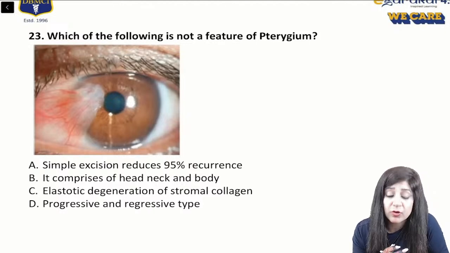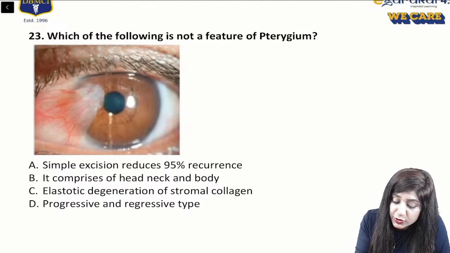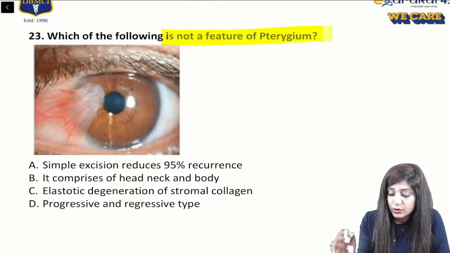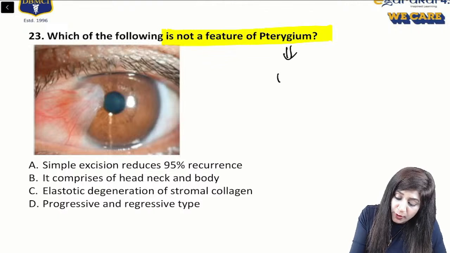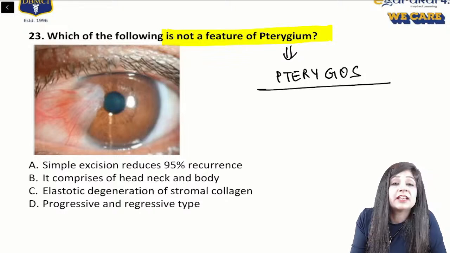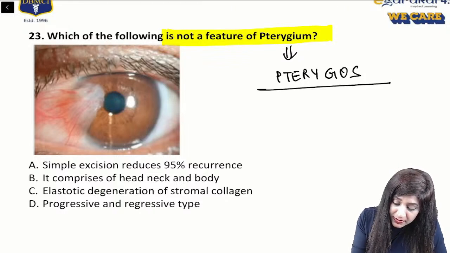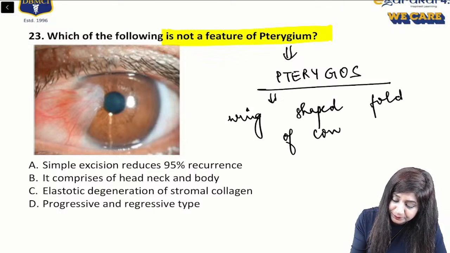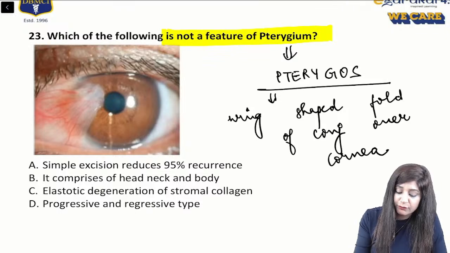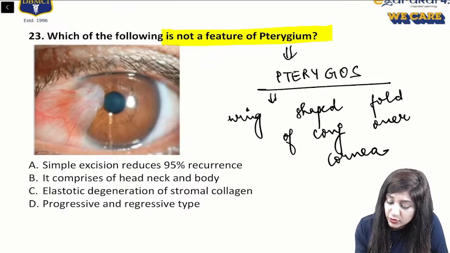Another question: which of the following is not a feature of pterygium? So first of all, what is a pterygium? Pterygium is formed from the word pterygos, and pterygos means a wing-shaped fold. So here we have the wing-shaped fold of the conjunctiva over the cornea.